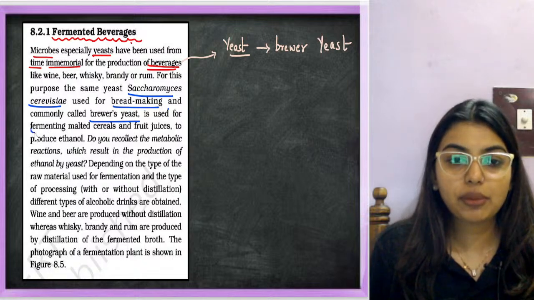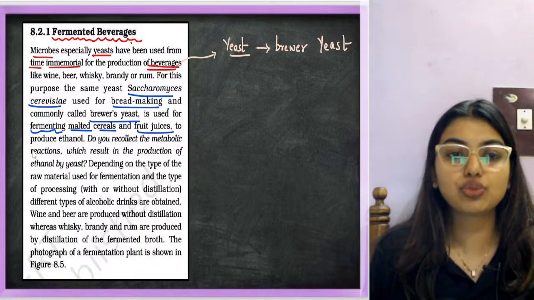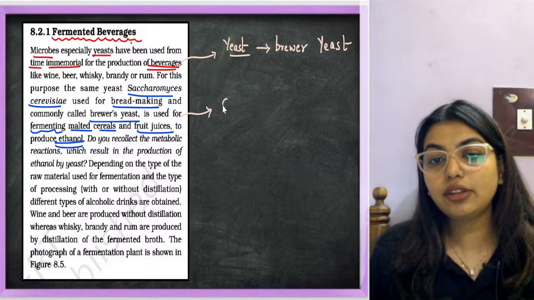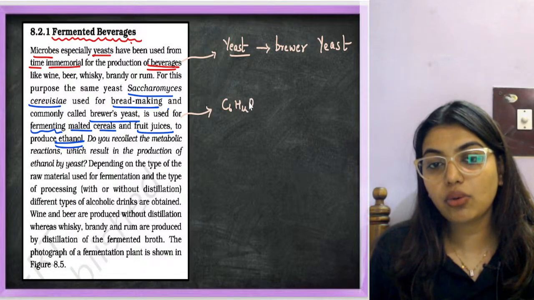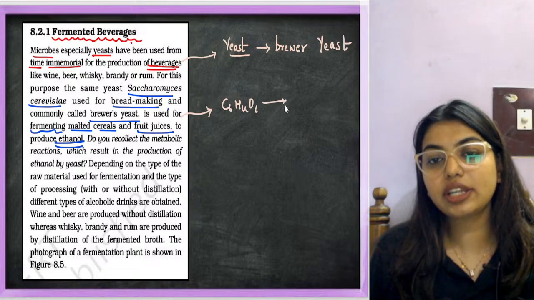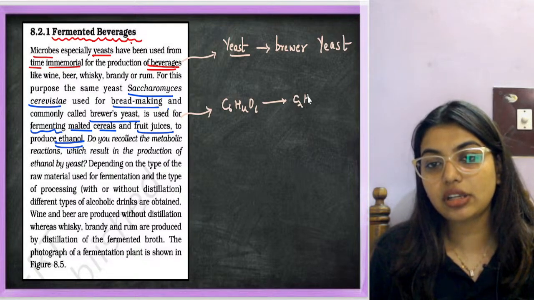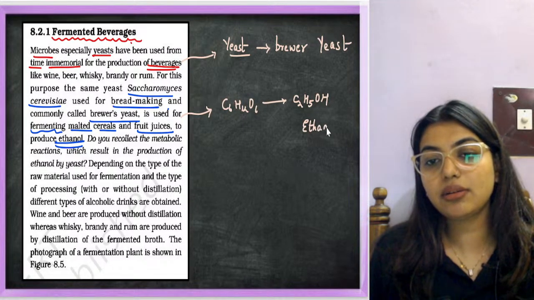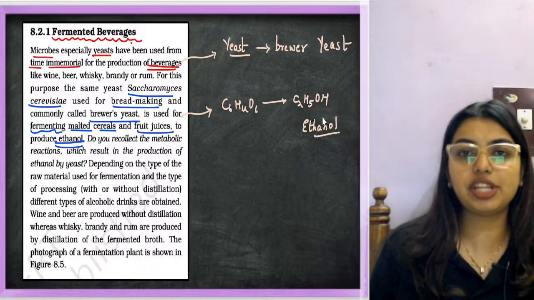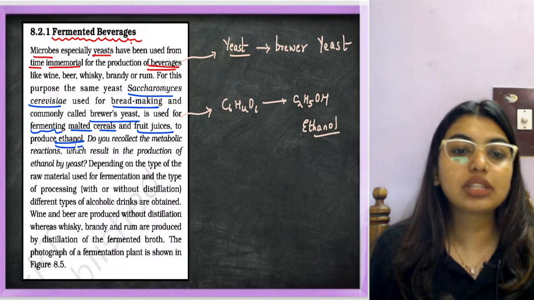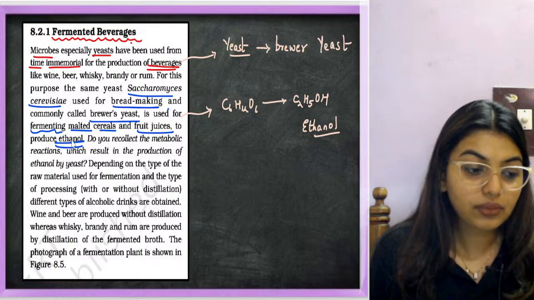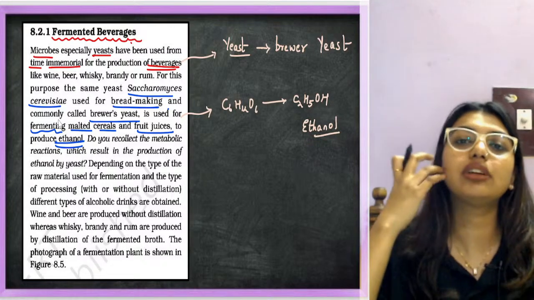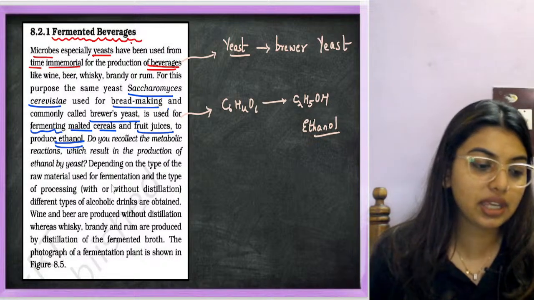So yeast is used for fermenting malted cereals and fruit juices to produce ethanol. What happens, students, is that fermentation is done when glucose, C6H12O6, does not get completely broken down, and we get ethanol, C2H5OH. This ethanol is a product of incomplete fermentation or incomplete breakdown. This ethanol is going to give the alcohol feeling of wine or whatever.